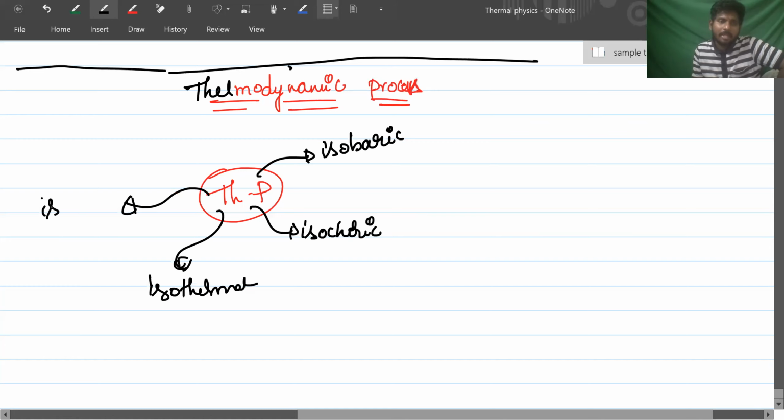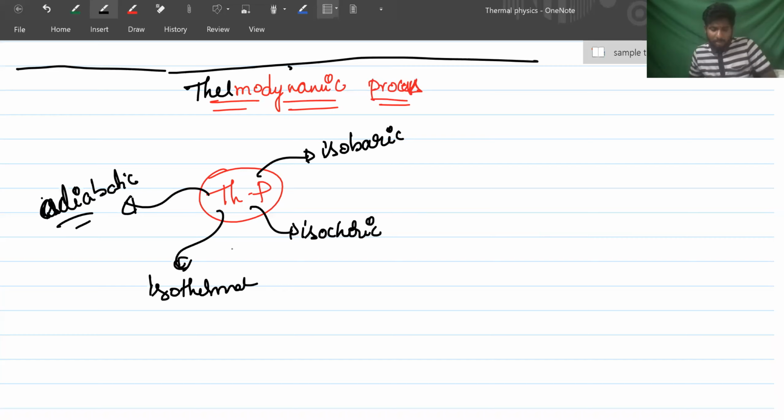Yes, adiabatic. These are the 4 processes on which the number of questions are asked. Okay, yes, sir. The other processes are also there: polytropic process, cyclic process, non-cyclic process, and all. These are the main processes that you will see.